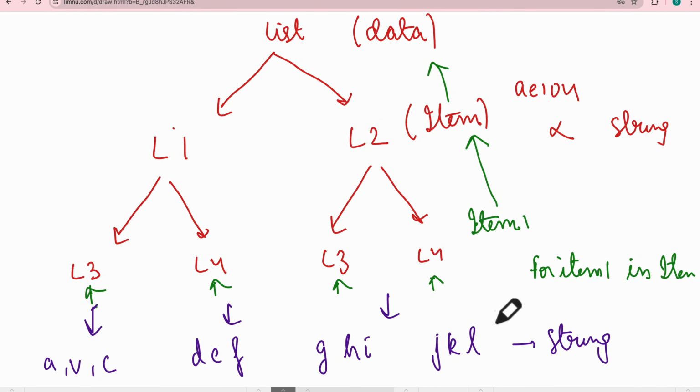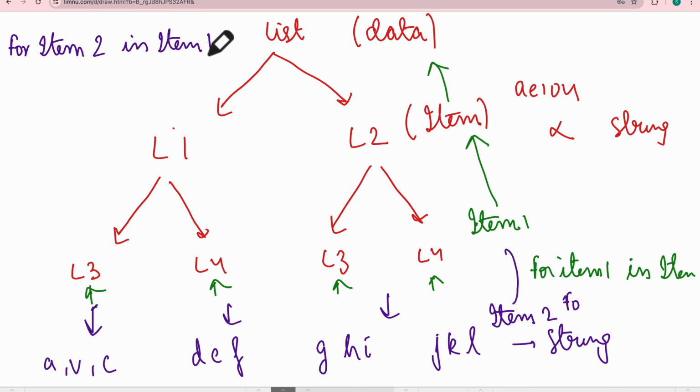So here I will assign a new iterator, I can call it item 2. Now item 2 is of type string, correct? And now I will again write for item 2 in item 1. Okay, for item 2 in item 1 I'll put a condition.